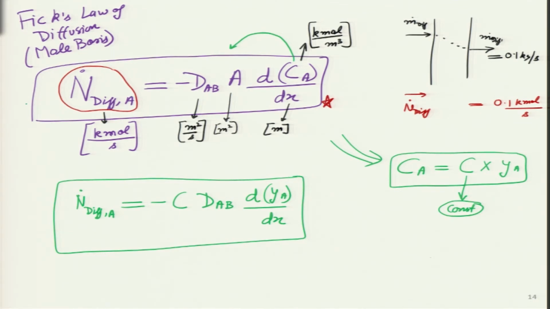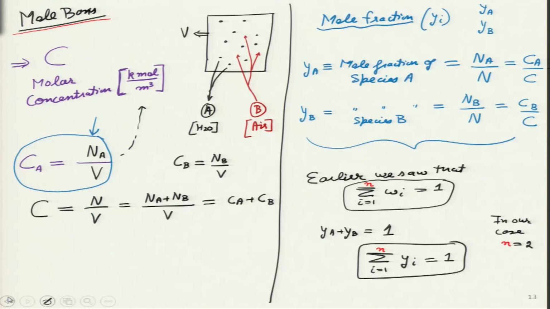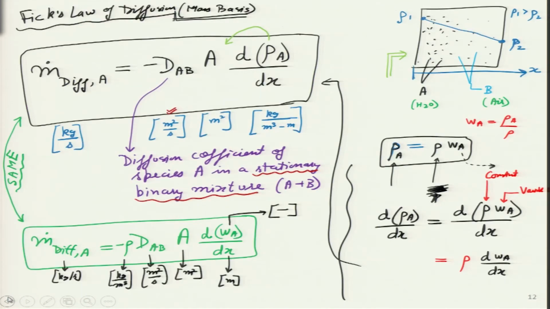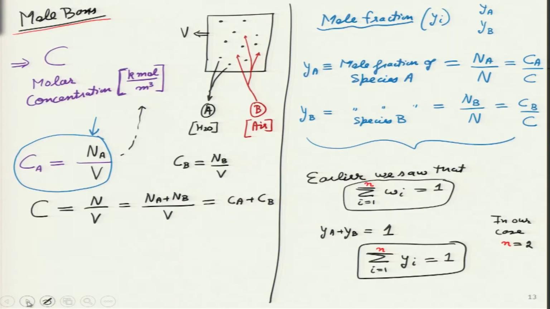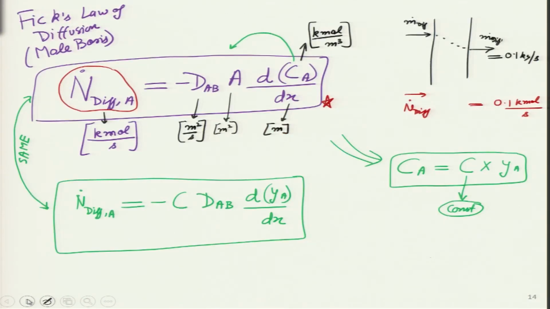These two equations again I will write over here are exactly the same. And I will make another claim that these two equations, which I have written as same, are also the same as these two equations. How? Because is there a way I can connect m dot to n dot?